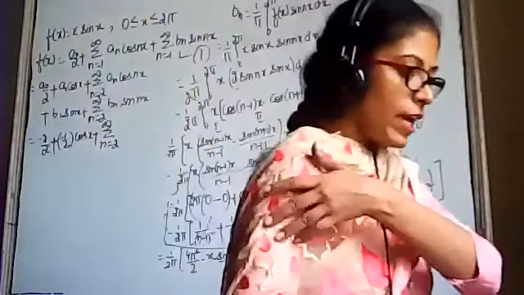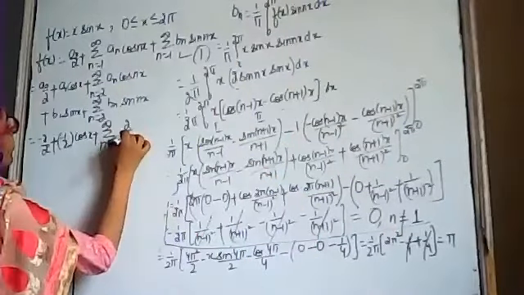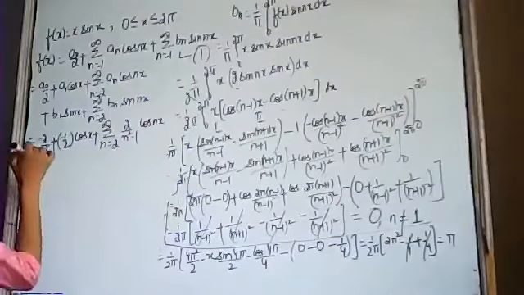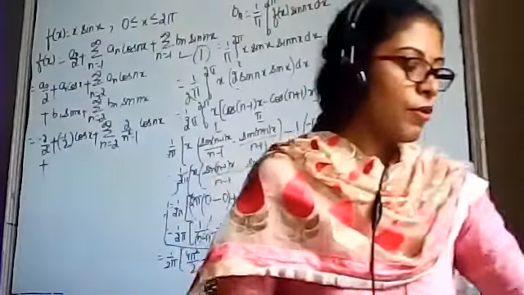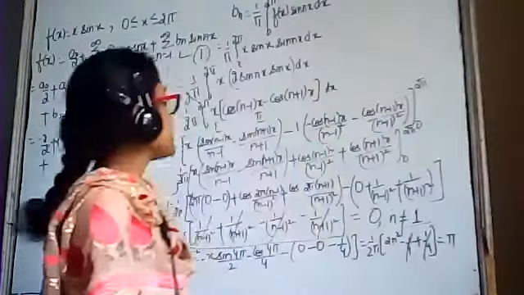The value of an was 2 upon n square minus 1 into cos of nx plus the value of b1 was pi.